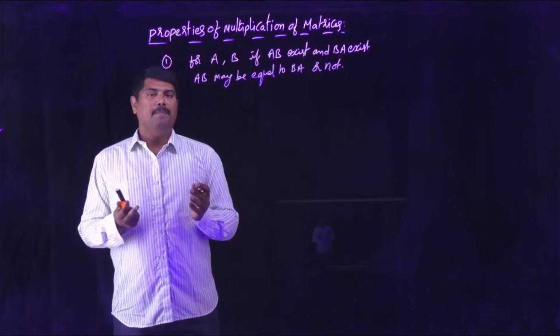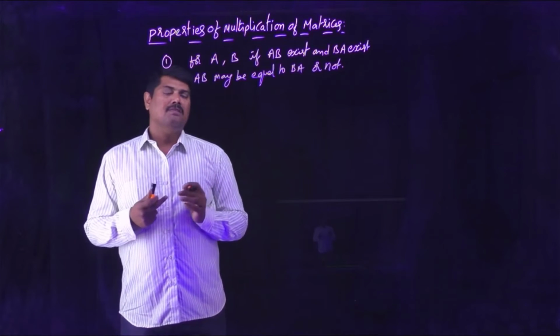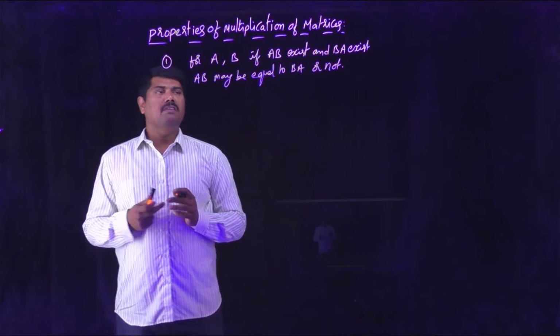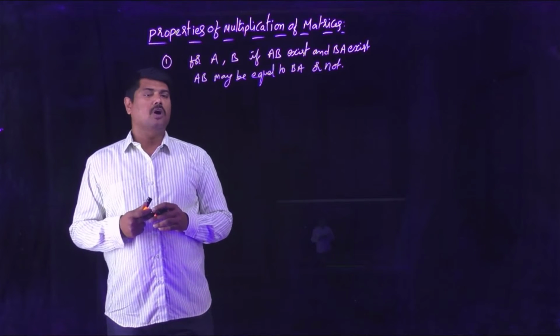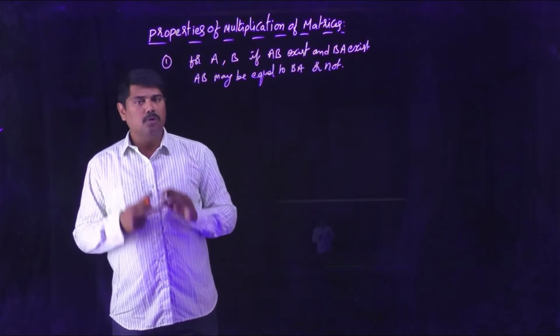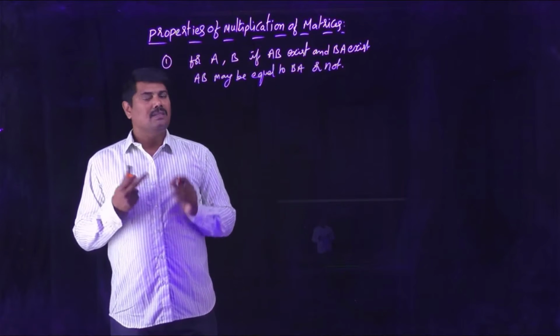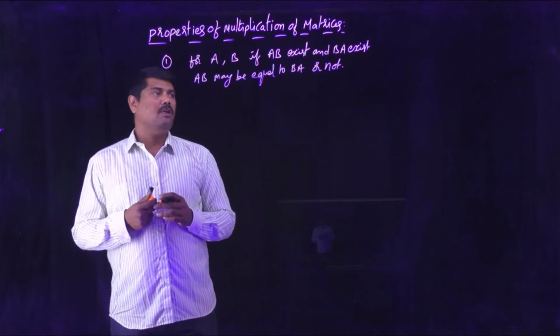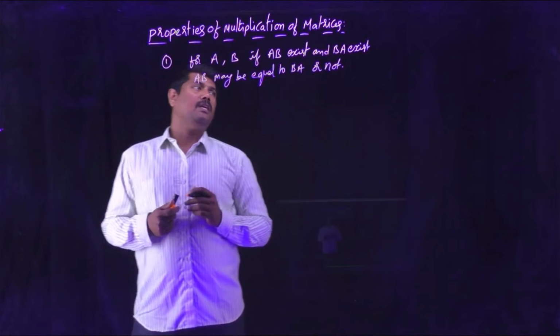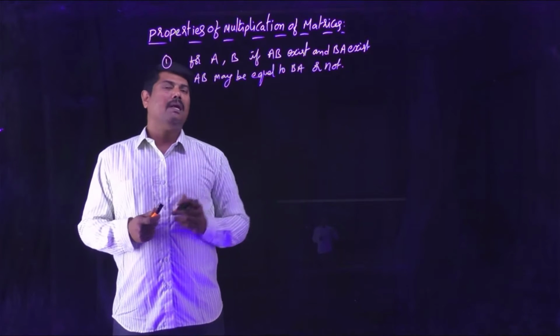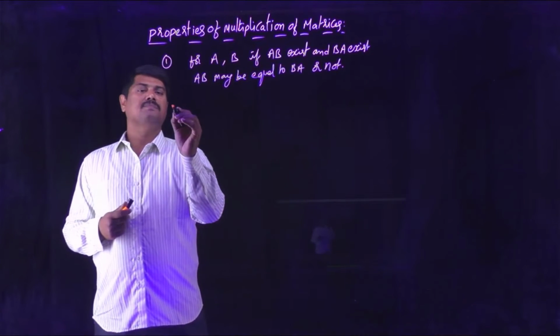It depends upon the matrices' values. So most matrices do not follow the commutative property. Even if both AB and BA exist, you can't say both are equal. So the commutative property may not be followed by multiplication of matrices.